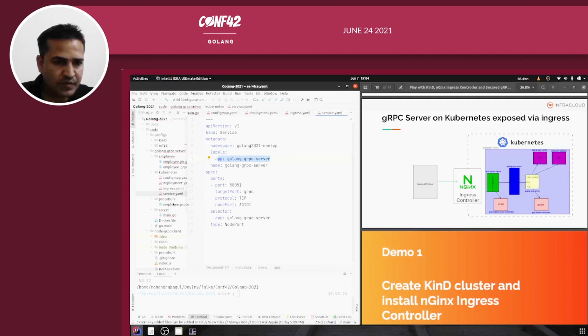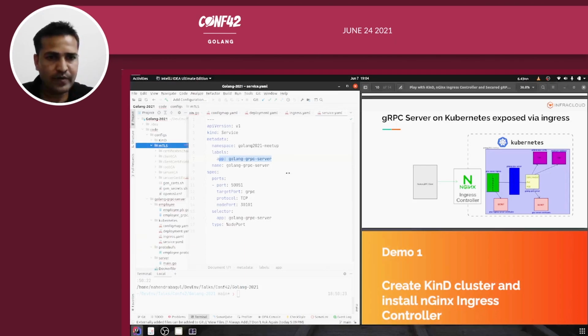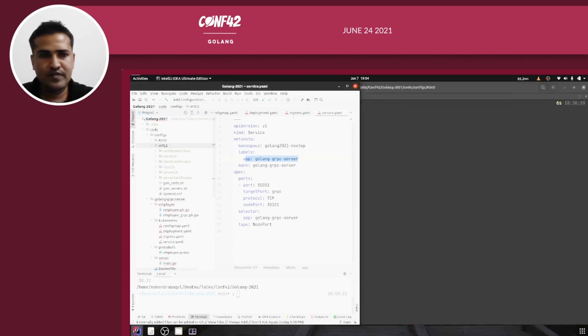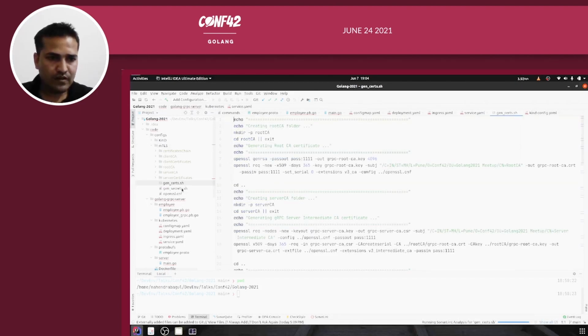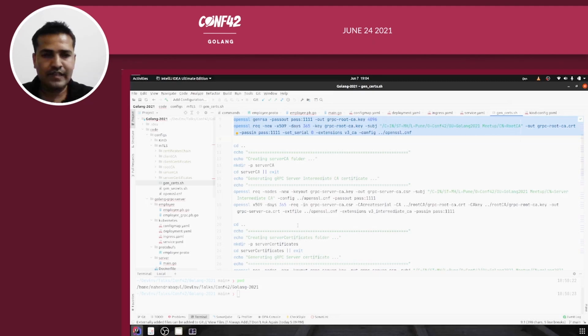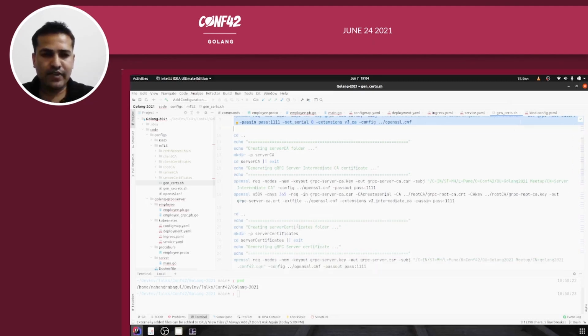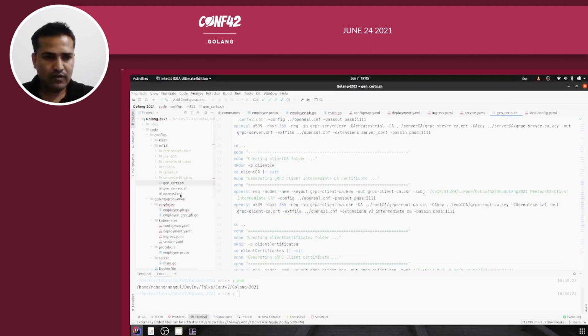With this understanding, let's move to the mtls folder. I have a few shell scripts. Let me minimize this and expand this one. I have jncert.sh and jnsecrets.sh. jncert.sh has all the commands to create the root CA, server CA, then client CA, server certificates, client certificates, and the certificate chain as well, right?